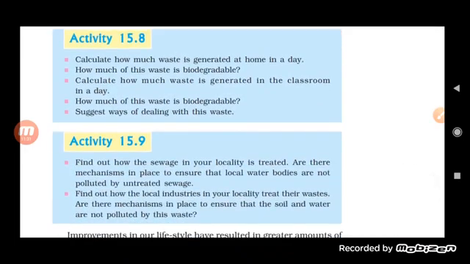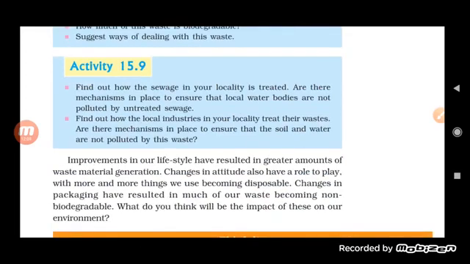So what are the ways by which we can deal with these wastes? If we are talking about the biodegradable, we already know that there are methods like composting and vermicomposting. These are methods by which we can degrade the waste material. We can convert it into compost and use it as compost or manure. While for the non-biodegradable waste, there are ways by which we can reduce the use, or we can reuse it, or we can recycle these substances.